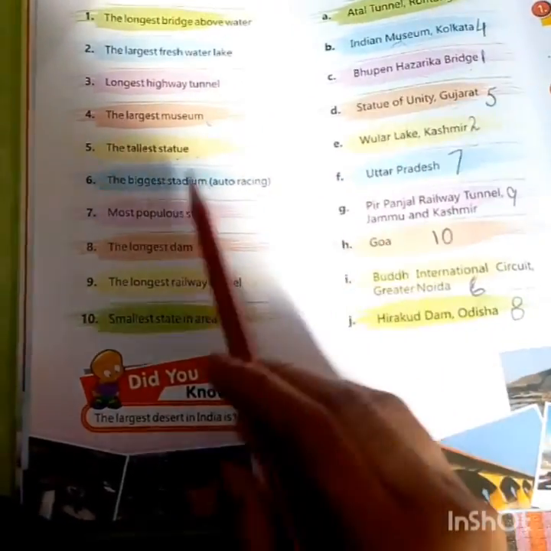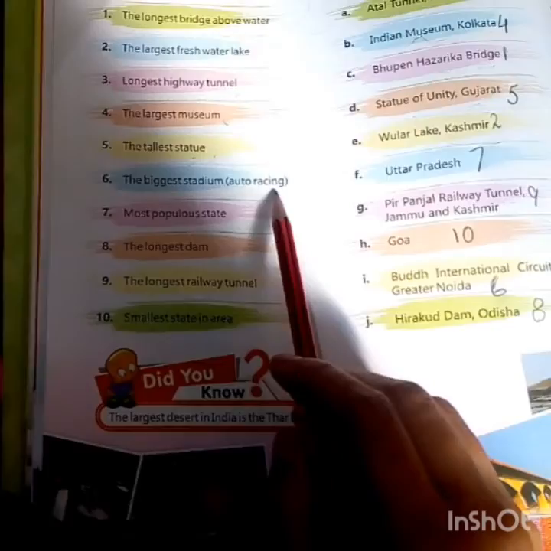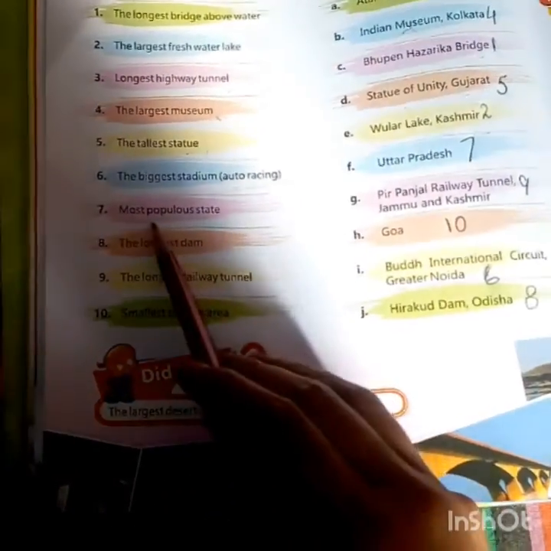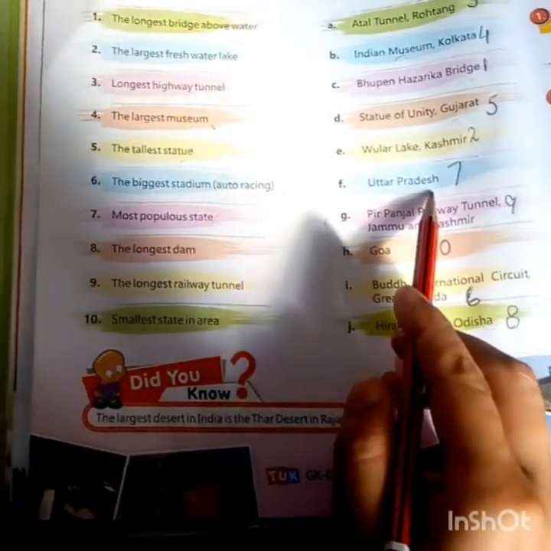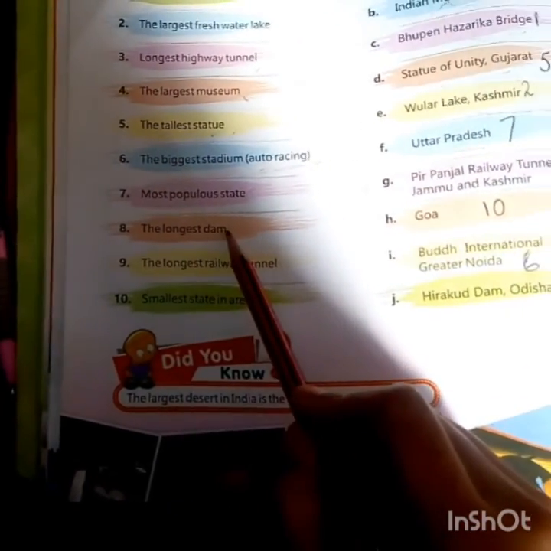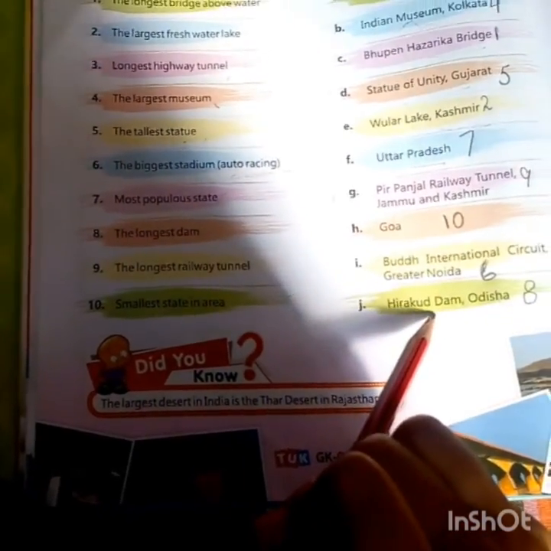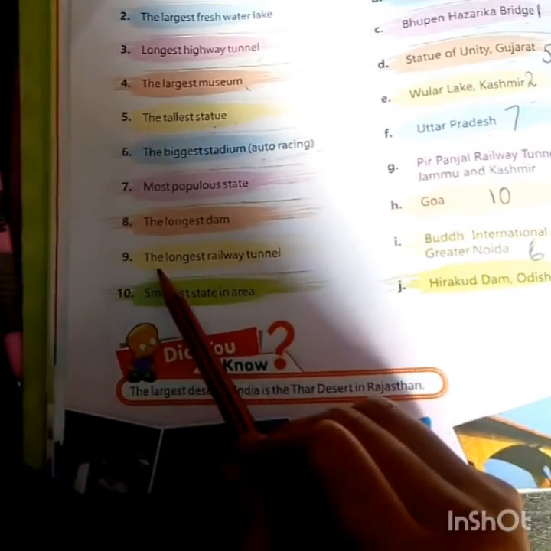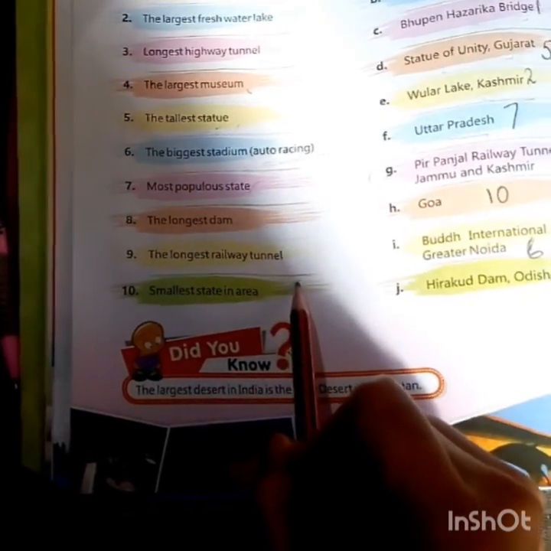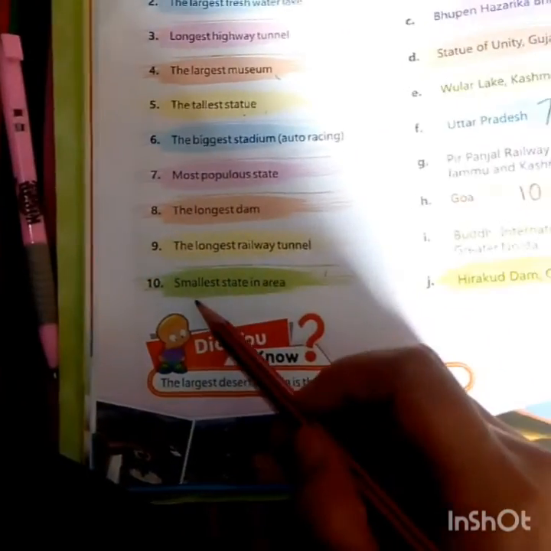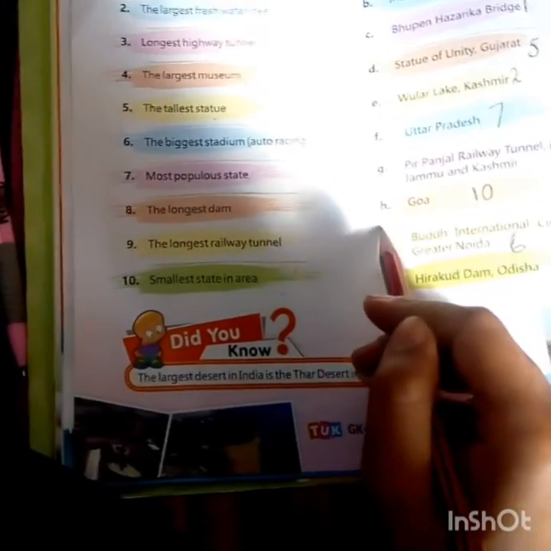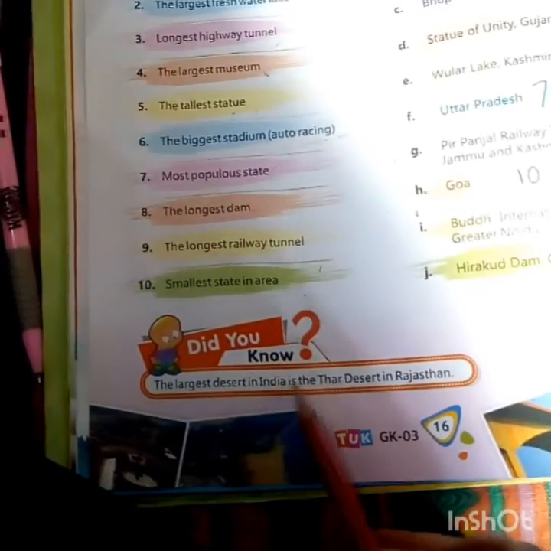Yes, in Gujarat. The biggest stadium for auto racing is in Noida, Buddh International Circuit, Greater Noida. Most populous state, yes, ours is the most populous state, and that's not a good thing. Next, the longest dam is Hirakud Dam, Odisha. The longest river tunnel is Pir Panjal Railway Tunnel, Jammu and Kashmir. Smallest state in area is Goa. And the largest desert in India is the Thar Desert in Rajasthan.